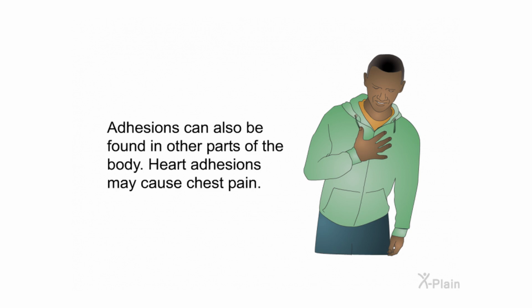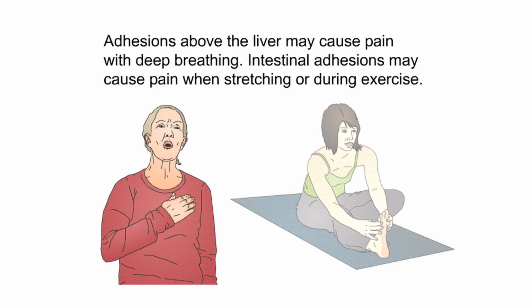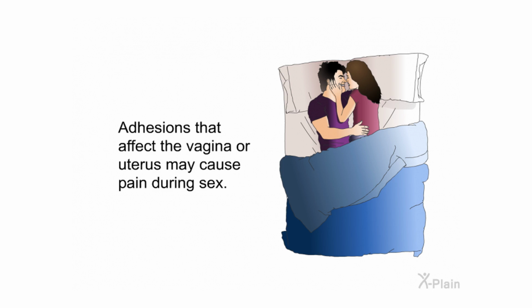Adhesions can also be found in other parts of the body. Heart adhesions may cause chest pain. Adhesions above the liver may cause pain with deep breathing. Intestinal adhesions may cause pain when stretching or during exercise. Adhesions that affect the vagina or uterus may cause pain during sex.